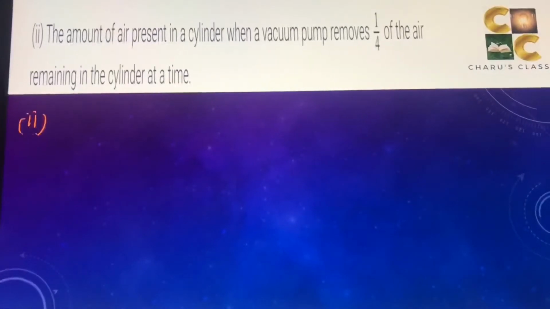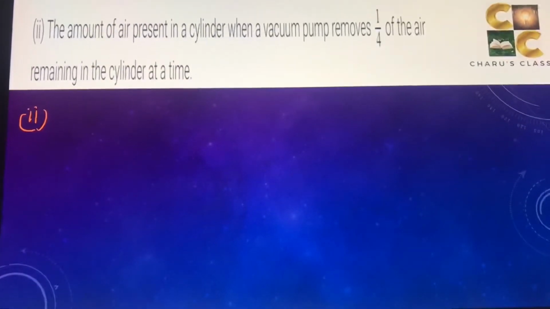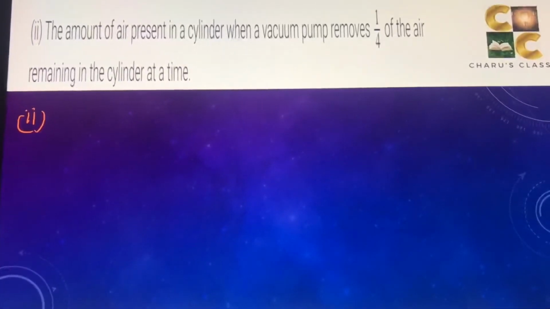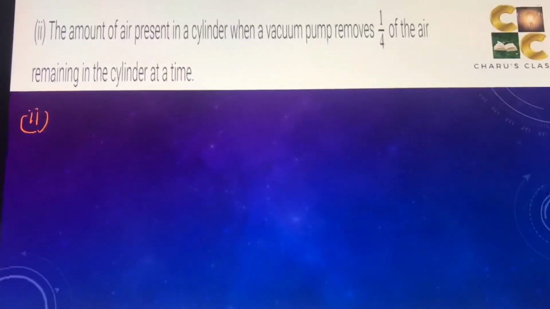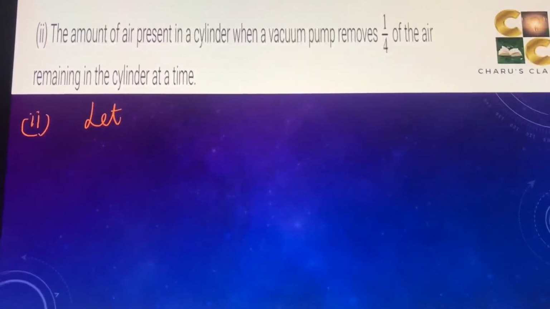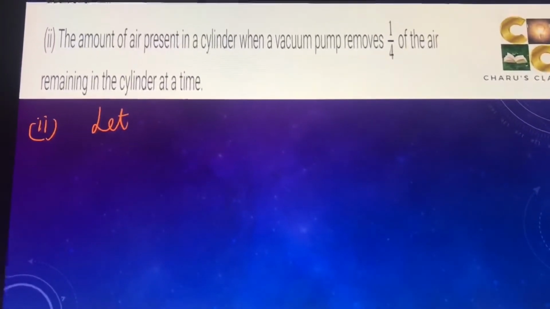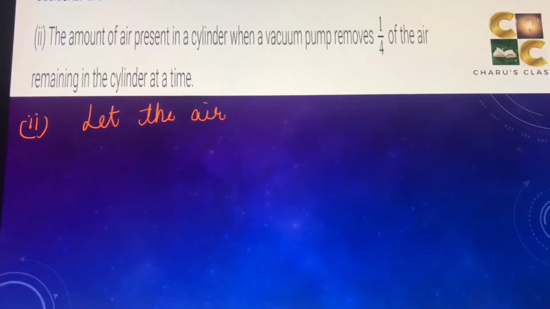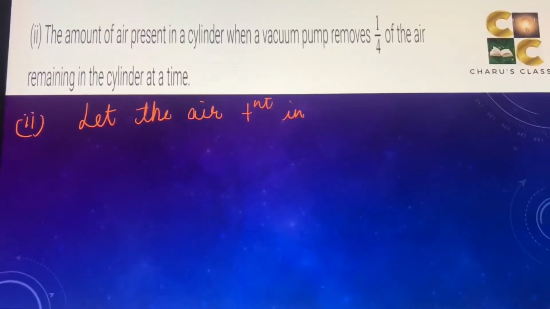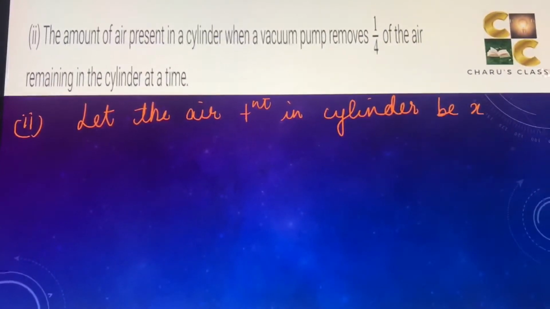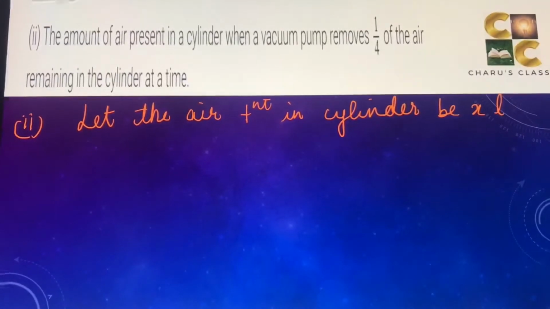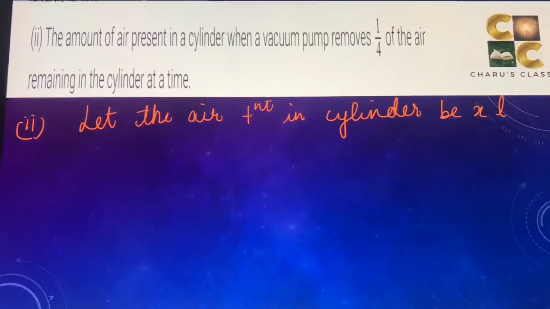Second part, the amount of air present in a cylinder when a vacuum pump removes 1/4 of the air remaining in the cylinder at a time. So let the air present in the cylinder be X liters, that is the volume. Now it is given that the vacuum pump removes 1/4 of the air.